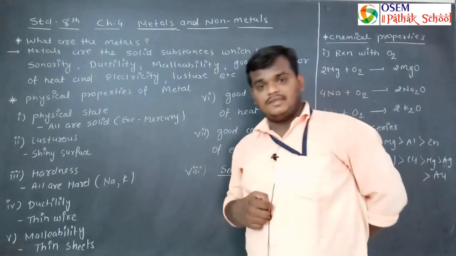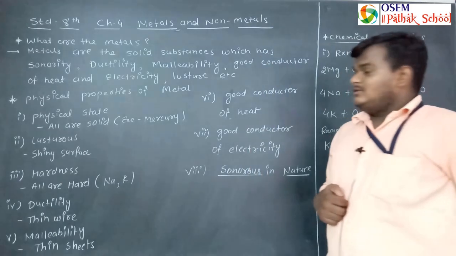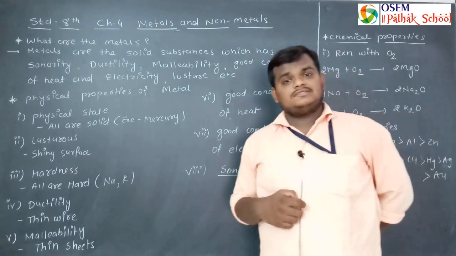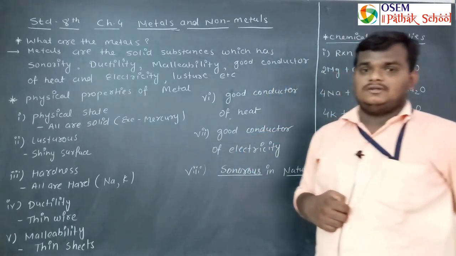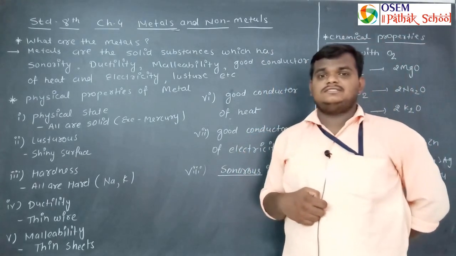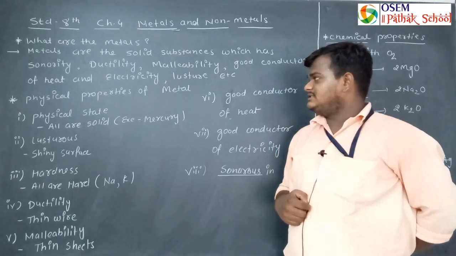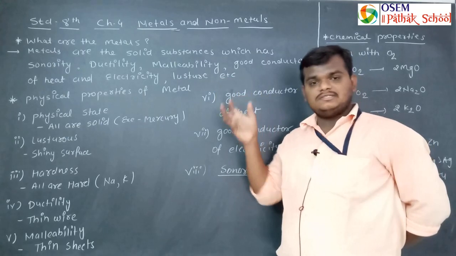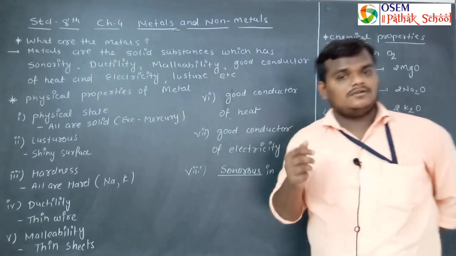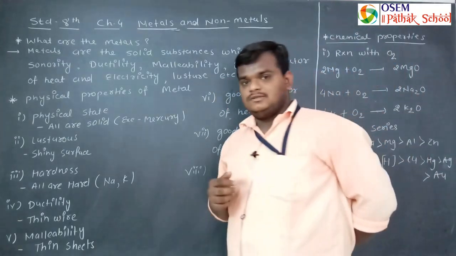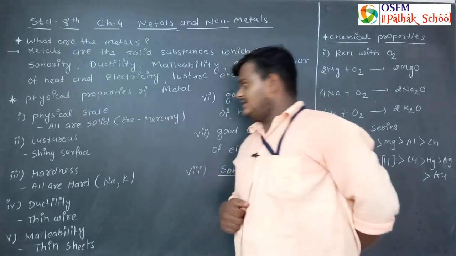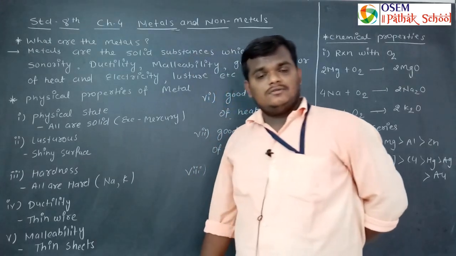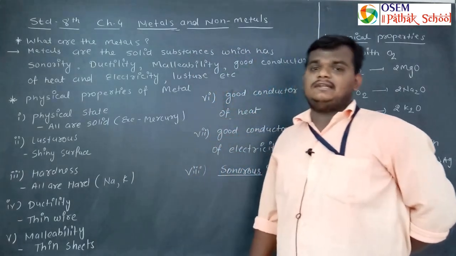Good conductor of heat means it can pass heat easily, and it can also pass electricity. And the last word is lustre. What does lustrous mean? It has a shiny surface. So the substance which has all the properties given here is known as a metal. So what are the physical properties of metal? Here a short summary is given to you of how we will identify physically that it is a metal.